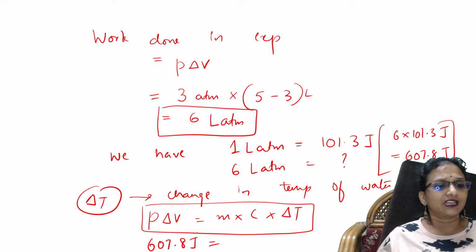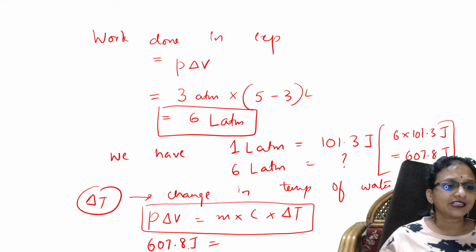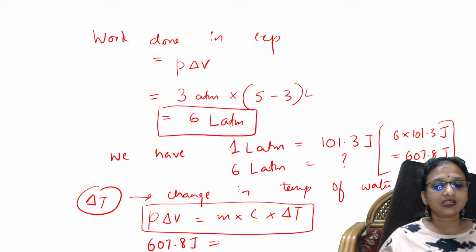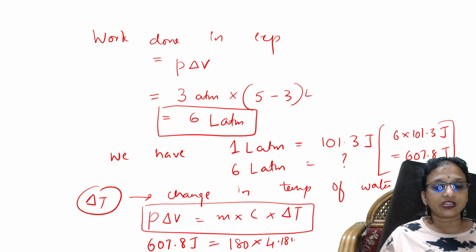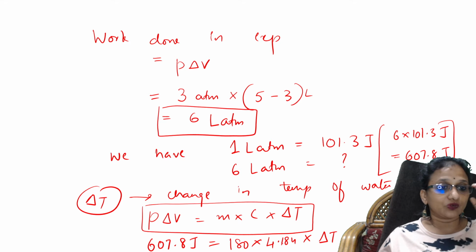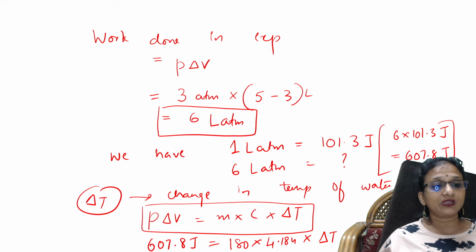They said a sample of oxygen expands, so the molar mass of that, 180, into C. How much is the C value, students? The specific heat they have already given, C is 4.184, into delta T. If you multiply this whole thing, you'll get an answer of around 0.81 K. 0.81 K is what you get.